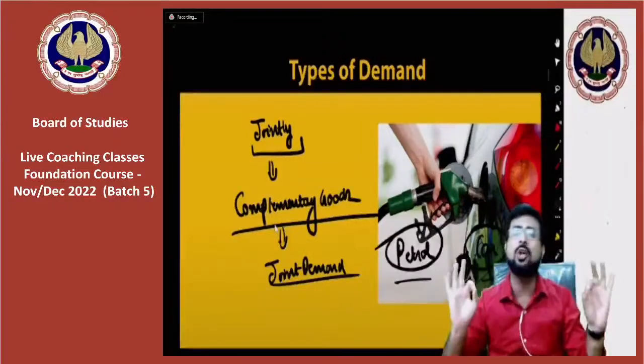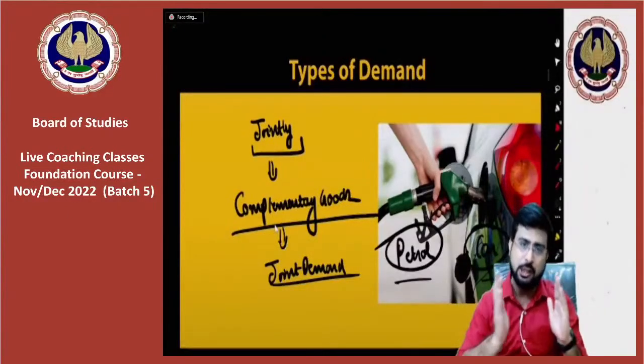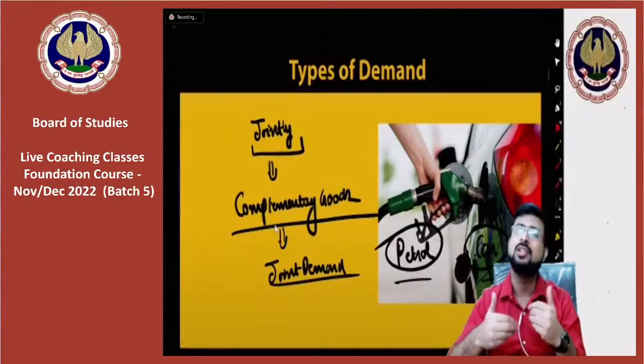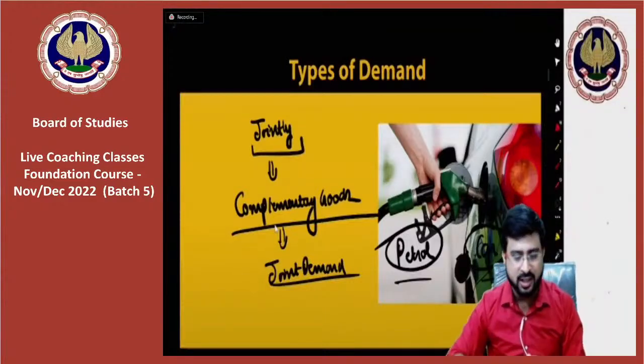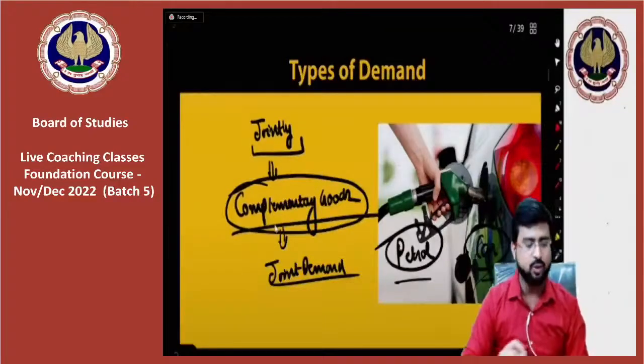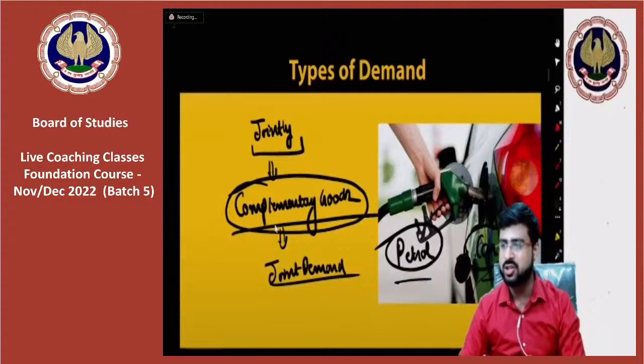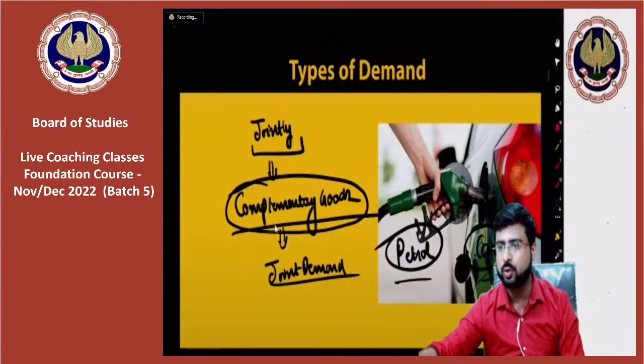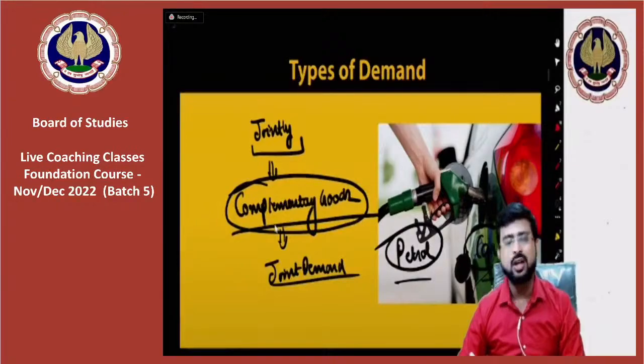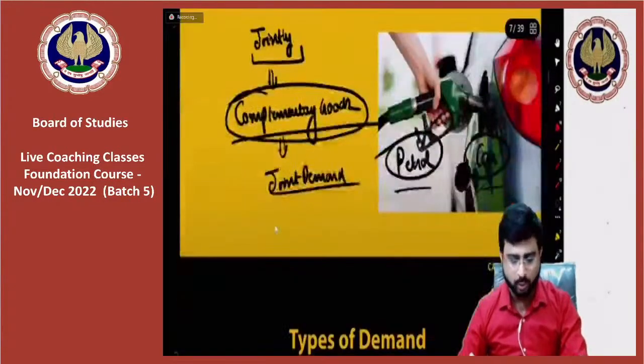What I am trying to convey in simple words is that when two goods are required together, the demand for them is called joint demand and the goods are called complementary goods. So my dear friends, an MCQ question, a very important MCQ question. Now I am going to ask you, you will have to answer. Let's see who is able to answer the question correctly.